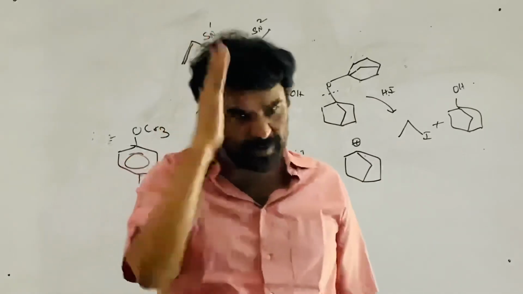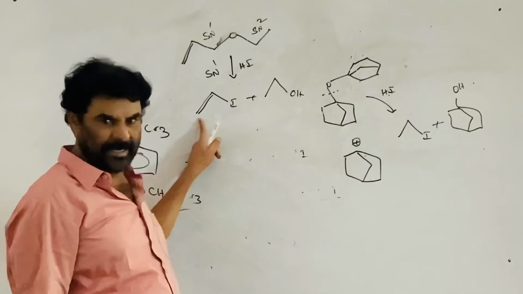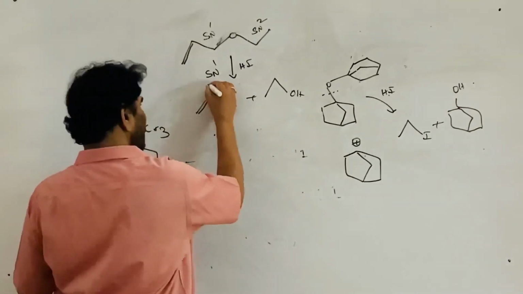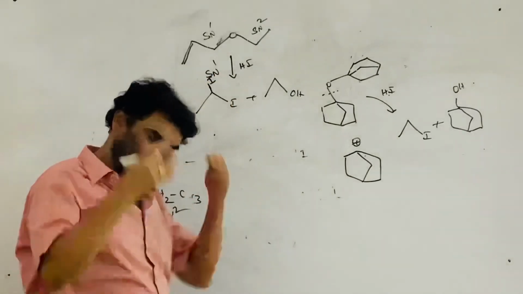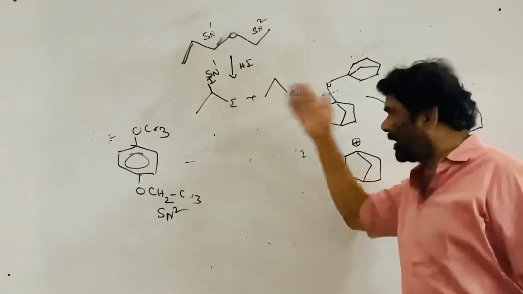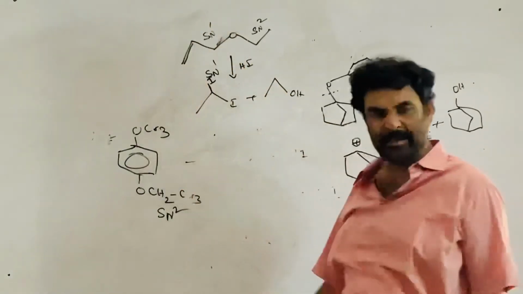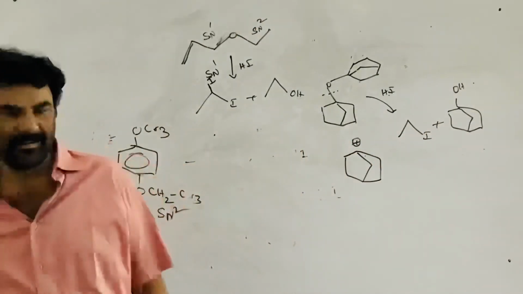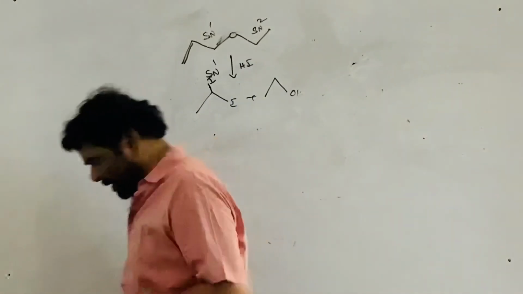If you want to break it, addition also takes place here, so one more iodine enters. This is removed, and one more iodine, but geminal diiodides are very unstable. That type of product is formed. First reaction is addition on this center, next reaction is breaking of the bond. So it's not a good example to say that.